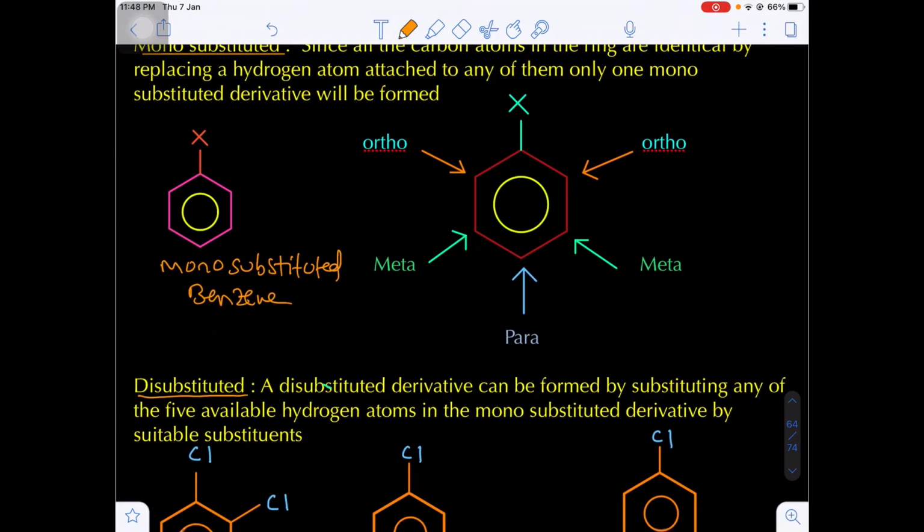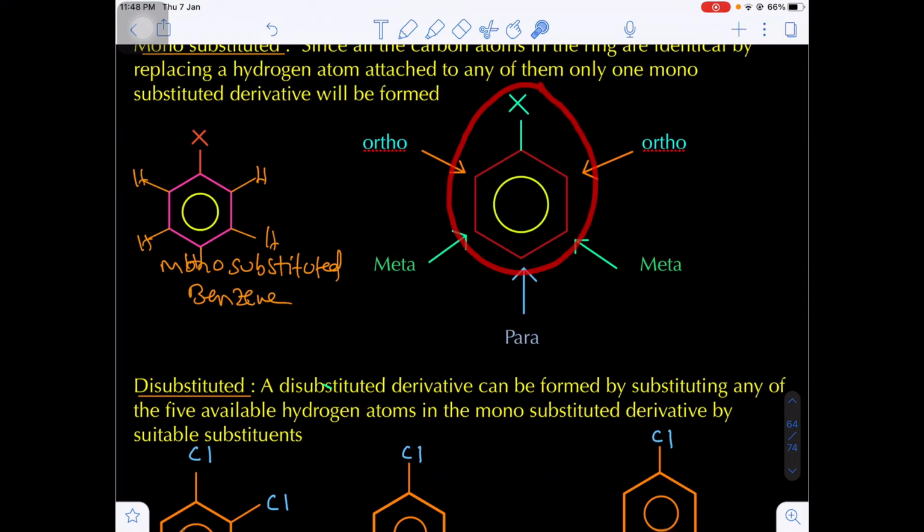Now in case of a disubstituted benzene, in mono substituted benzene, there are still a total of 5 hydrogens in the benzene. Out of these 5 hydrogens, if you remove any one hydrogen and replace that hydrogen by another substituent, that is called disubstituted benzene. Now this is the mono substituted benzene. Here this will be the mono substituted benzene.